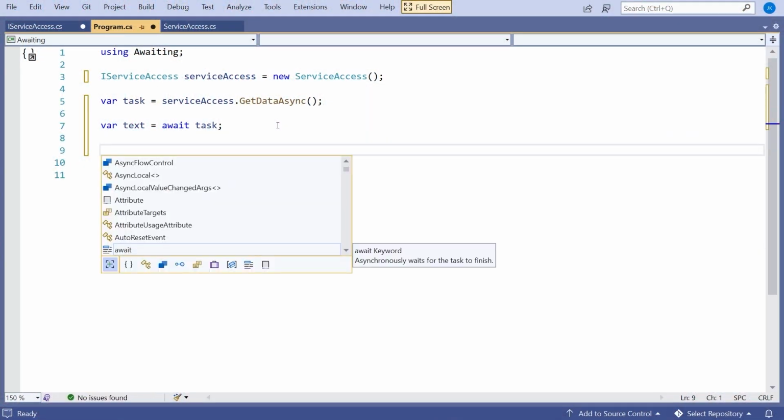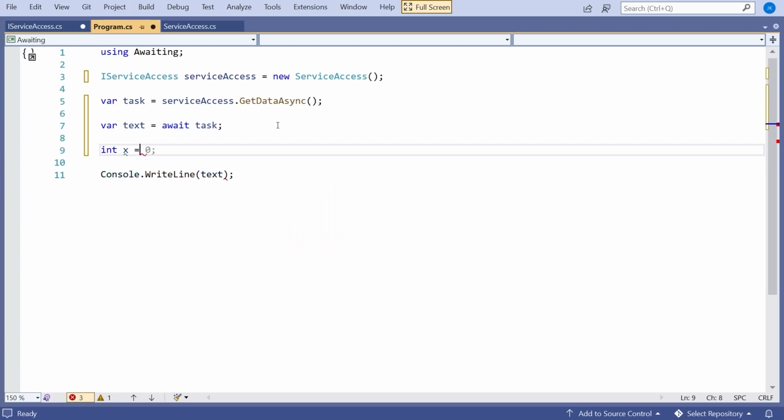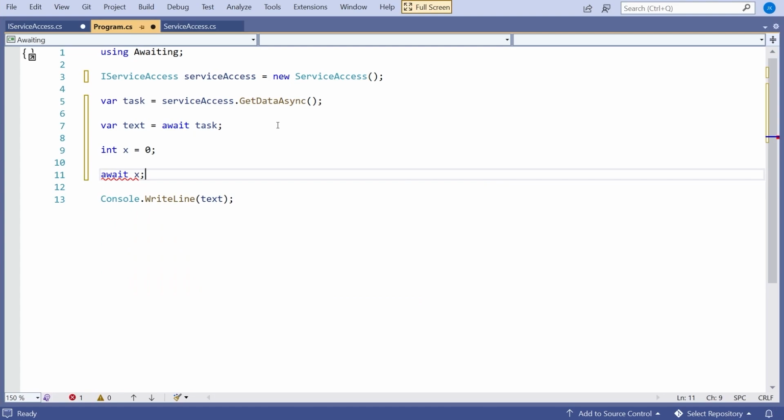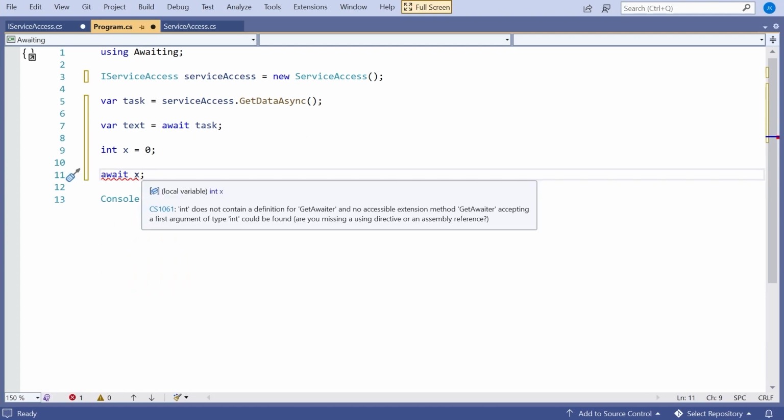Just to go back to that rule number 2, remember in rule number 2, amongst the things that we said, you could await a task-like object. And what we mean by that is, let's just do something like declare an int x and then try to await x. And obviously we get an error there, and the error message we see is saying that the data type, int in this case, does not have a method called getAwaiter. And that's actually the key defining rule. So when we talk about a task-like object, it basically means an object that has that method getAwaiter.